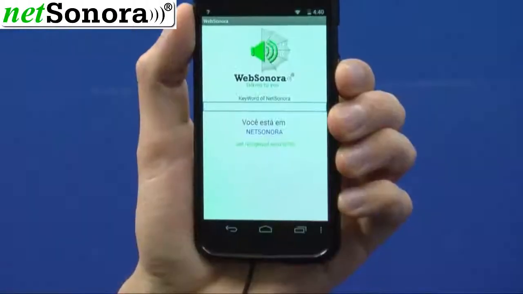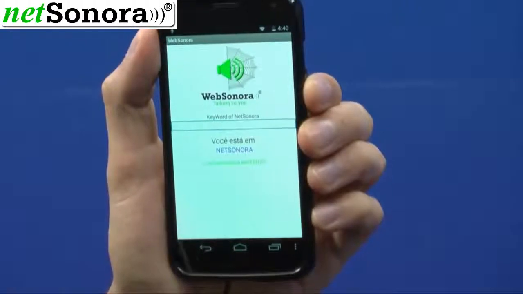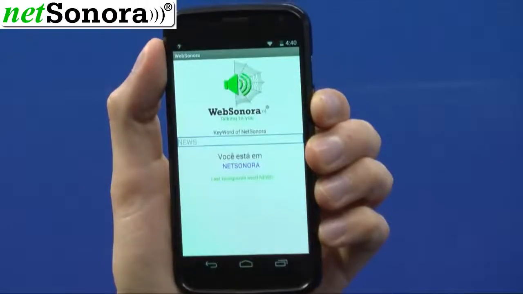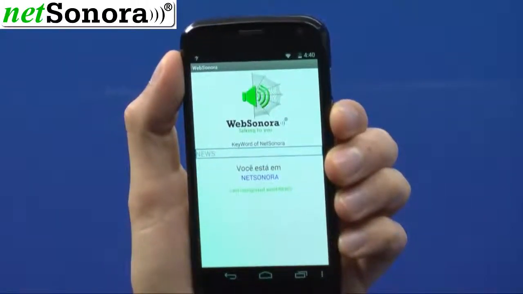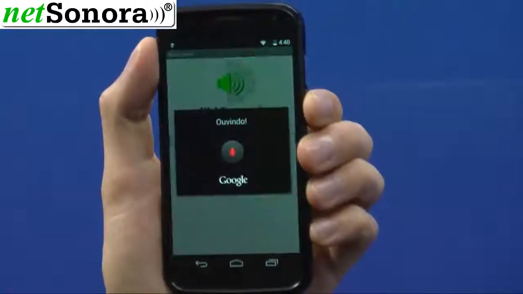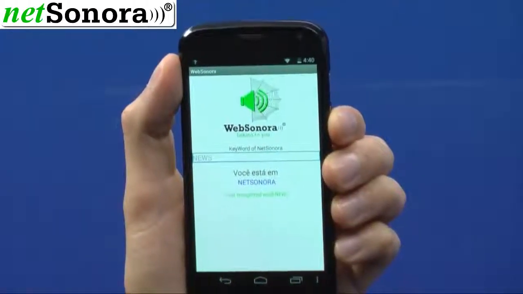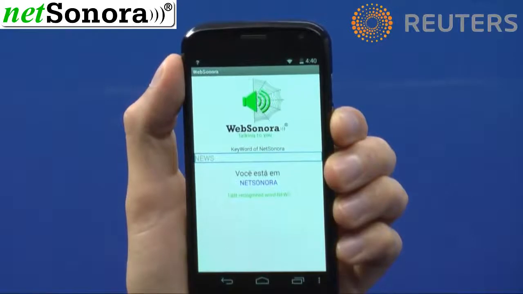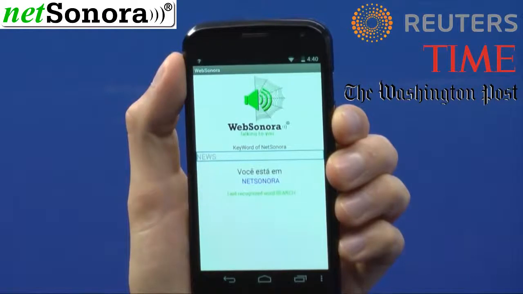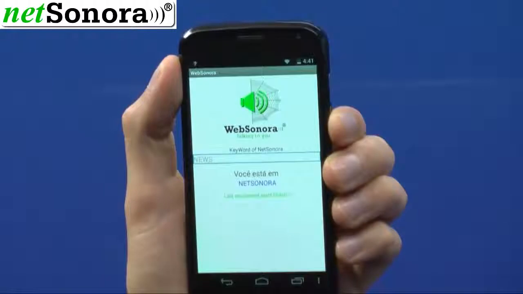Sites. NetSonora session. Let's pronounce the keyword that identifies the sound site. News. News. We applied the search command and a list of sound sites will be pronounced. Search. 3 registers found. 1. Reuters World News. 2. Time Magazine. 3. The Washington Post. The sound site is accessed by using the 1, 2 or 3 commands.